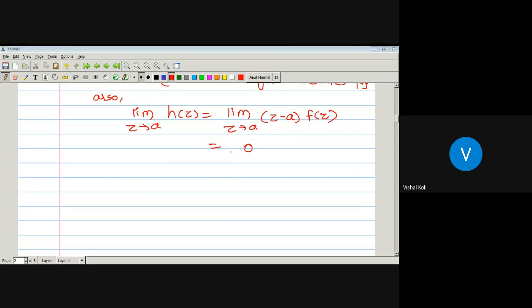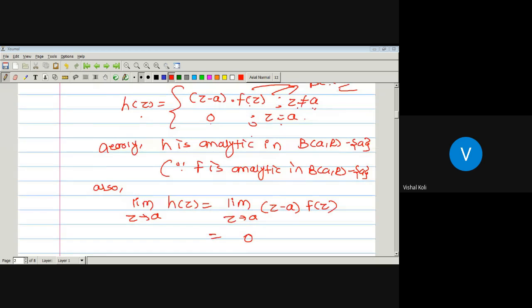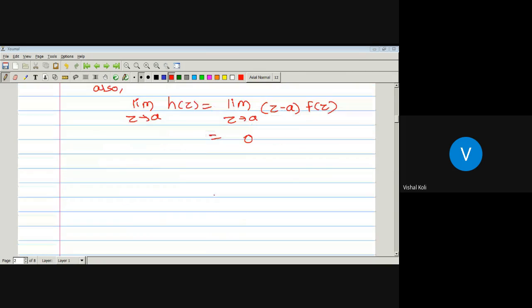And this 0 is equal to h(a), since at z equal to a this point is 0. So it is equal to h(a), which implies limit z tending towards a of h(z) is equal to h(a).